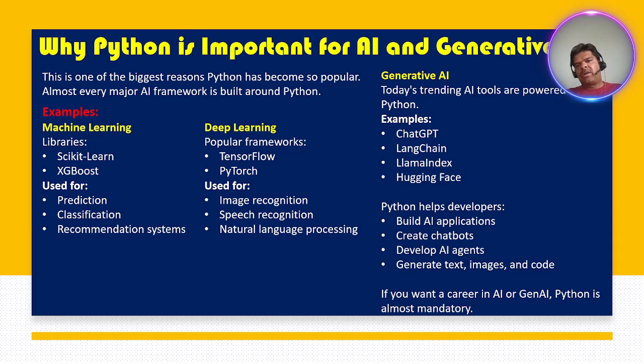And generative AI. Today's trending AI tools are powered by Python. Almost all the AI tools we use, like ChatGPT, Claude, LangChain, LlamaIndex, and Hugging Face, are using Python. Python helps developers build any new AI application. You can create chatbots, you can develop AI agents, and generate text, images, and code. So if you want a career in AI or Gen AI, Python is almost mandatory. Python is an almost mandatory language.